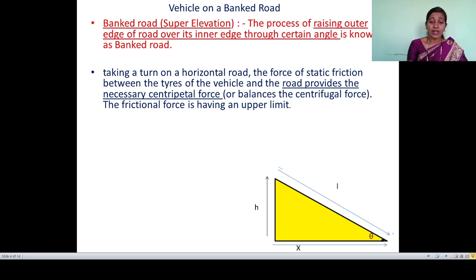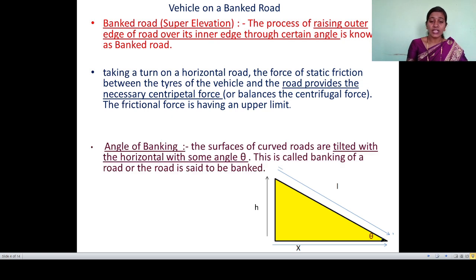Now, how a banked road looks, we can show by the diagram. H is the increase in the height of the outer edge, theta is the angle of banking, x is the horizontal surface, L is the distance between the outer edge and inner edge. If we understand the banking of a road, we can understand the angle of banking. The surface of curved roads is tilted with the horizontal at some angle theta.